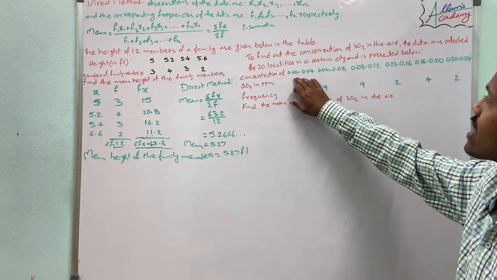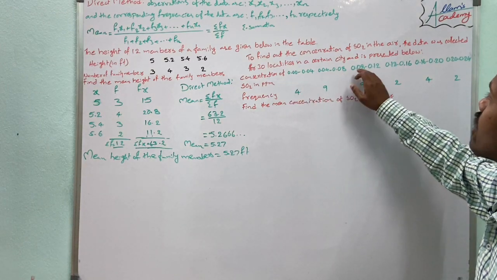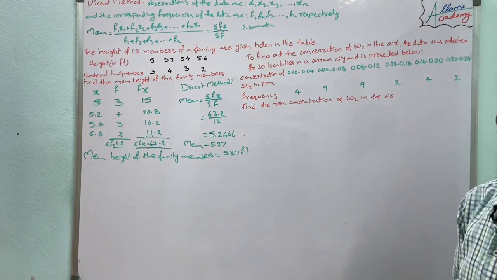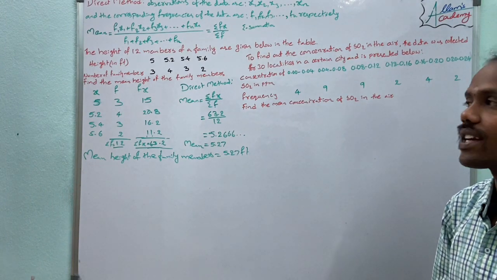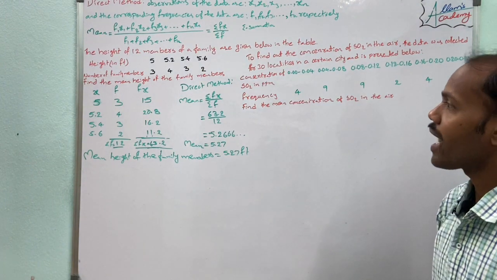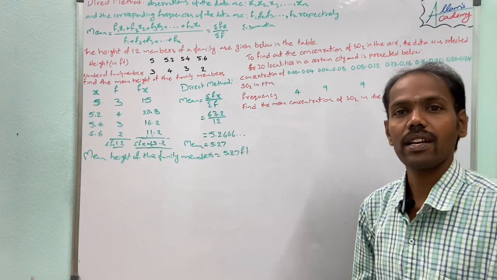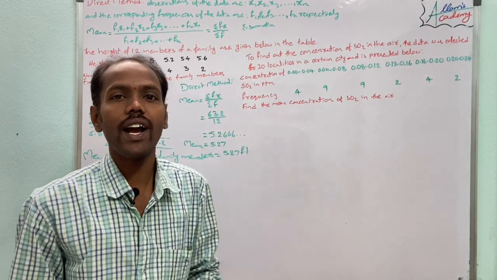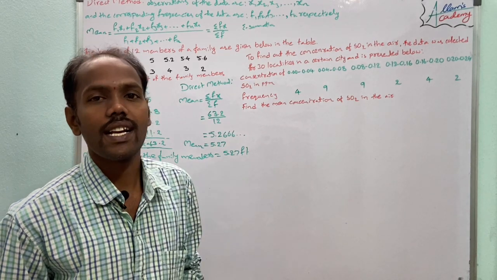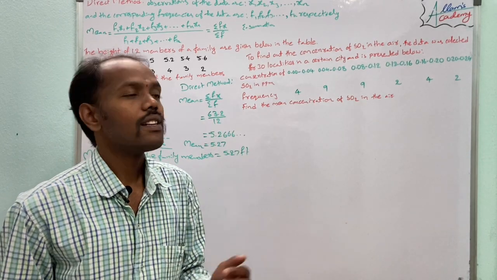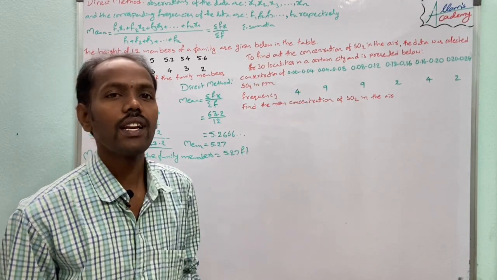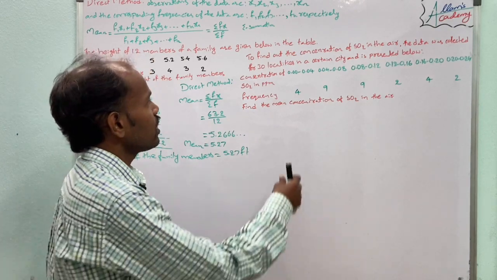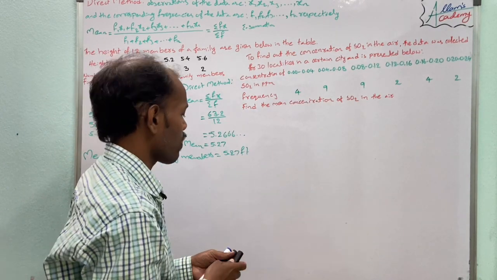Here the given one is class intervals. So by using those class intervals, we have to find the class mark. x is nothing but the class mark. Class mark means, as we already said, the mid value of the given class interval. So by using the class interval we find it. So first we write the given information.